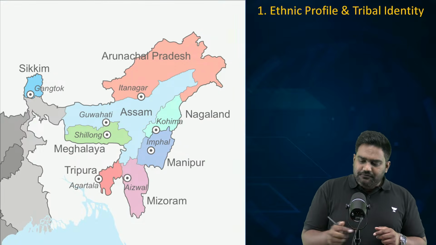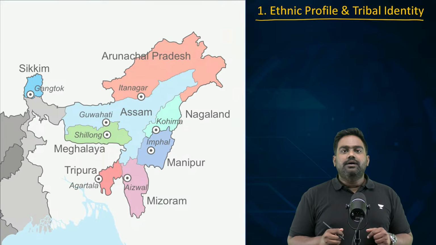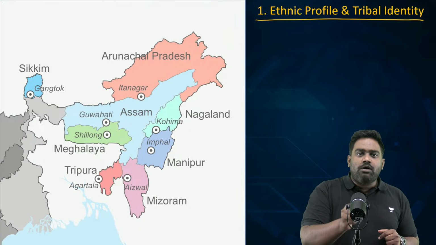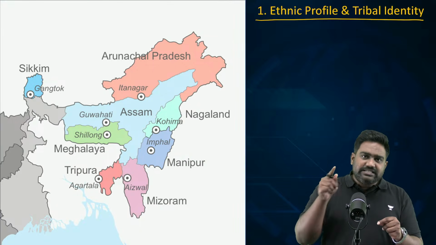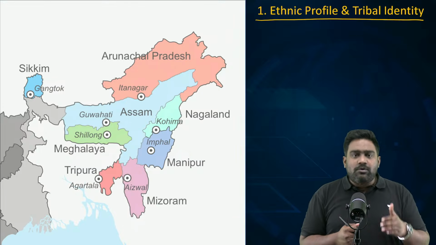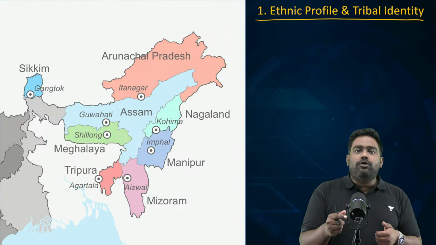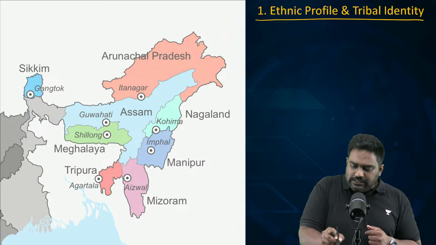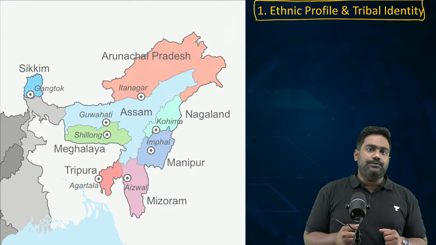The first important factor is the ethnic profile of the region. I want you to concentrate on the geography and demography of Northeast India, because the answer to this question lies in the geography and demography of Northeast India. The geography and demography of the place will explain those factors which are responsible for making the region vulnerable to insurgencies. And the first factor is the ethnic profile, the social profile of the region.